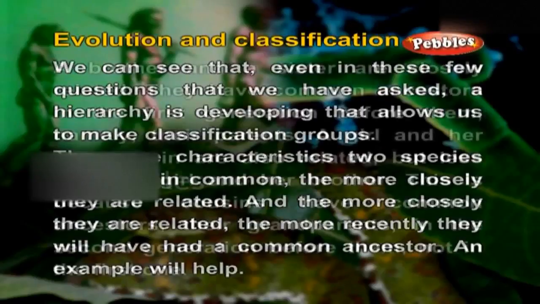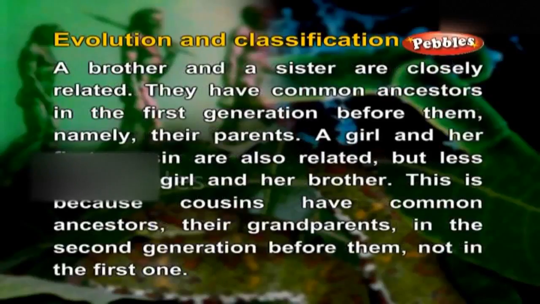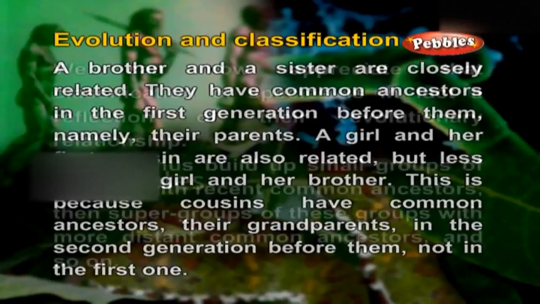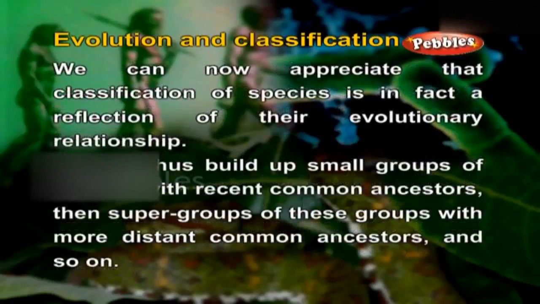An example will help. A brother and a sister are closely related. They have common ancestors in the first generation before them, namely their parents. A girl and her first cousin are also related, but less than the girl and her brother. This is because cousins have common ancestors, their grandparents, in the second generation before them, not in the first one. We can now appreciate that classification of species is in fact a reflection of their evolutionary relationship.